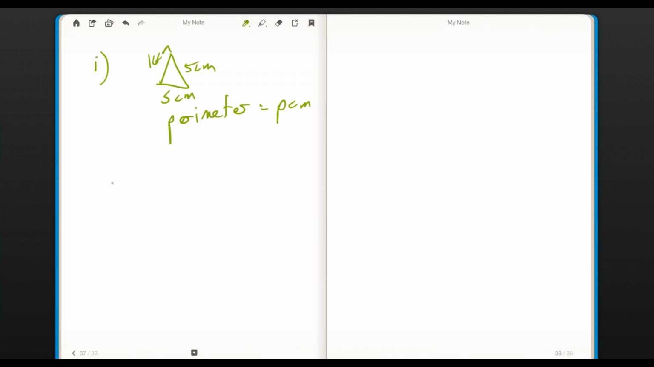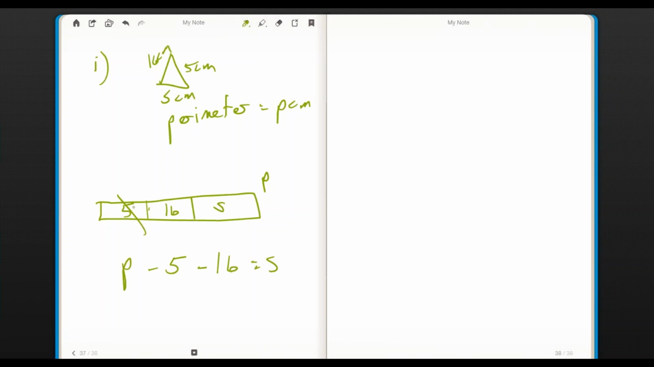What I know is that the total of those, let's do it this way, right? The perimeter is 5 and 16 and S, and the perimeter is P. So if I want to know S, I would have to say P, take away 5, take away 16. That's how I get S. And I could even say P, take away 21. That's what that other side is.